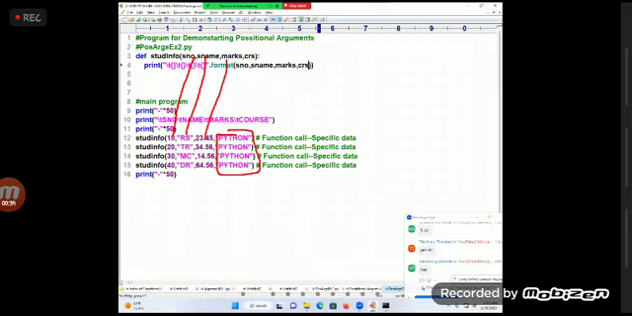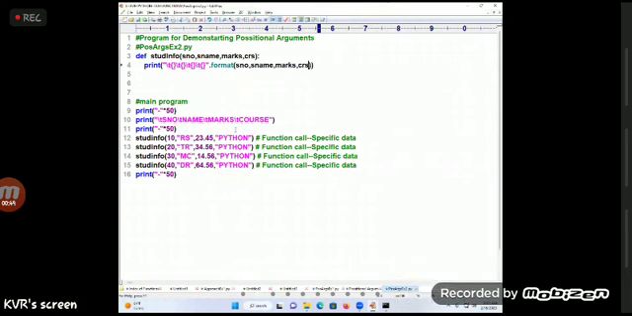Then is there any technique for us to pass the common data 1 time, and to pass the specific data every time? Did you understand first of all my requirement? The requirement is: pass the specific data every time, pass the common data how many times? 1 time. For that type of requirement, we have the concept called default arguments mechanism.